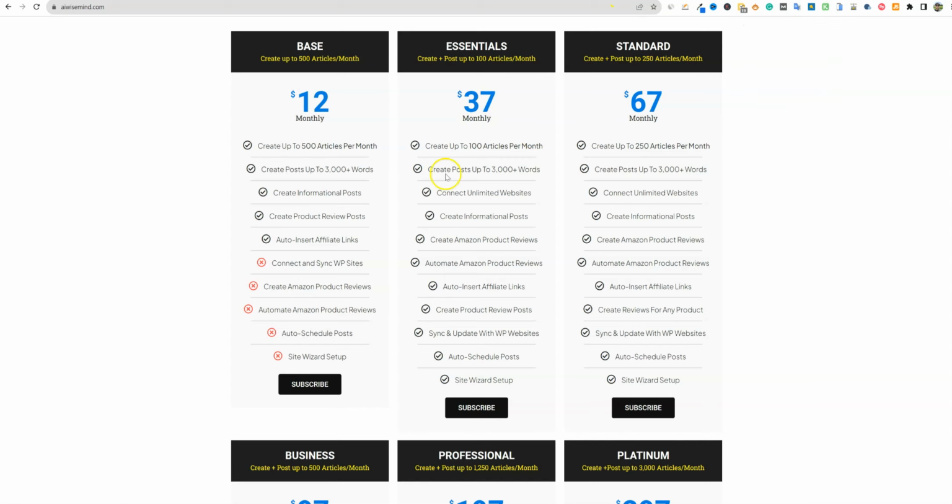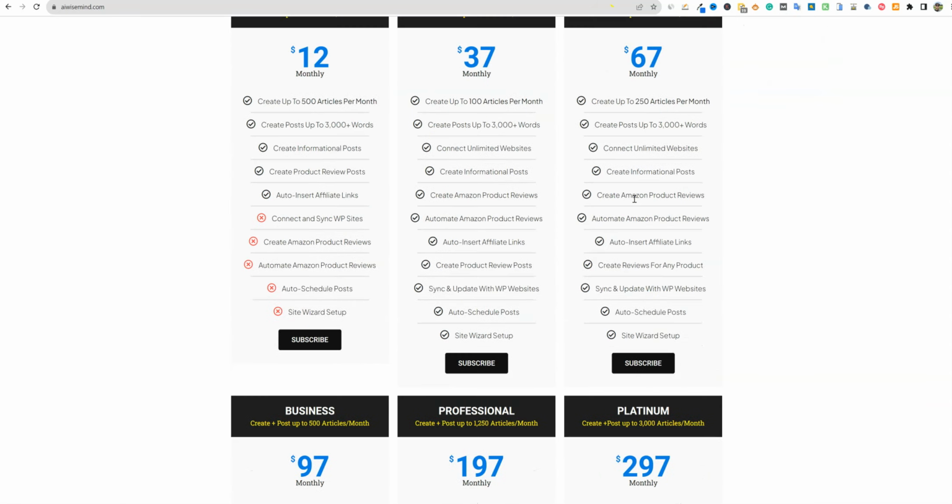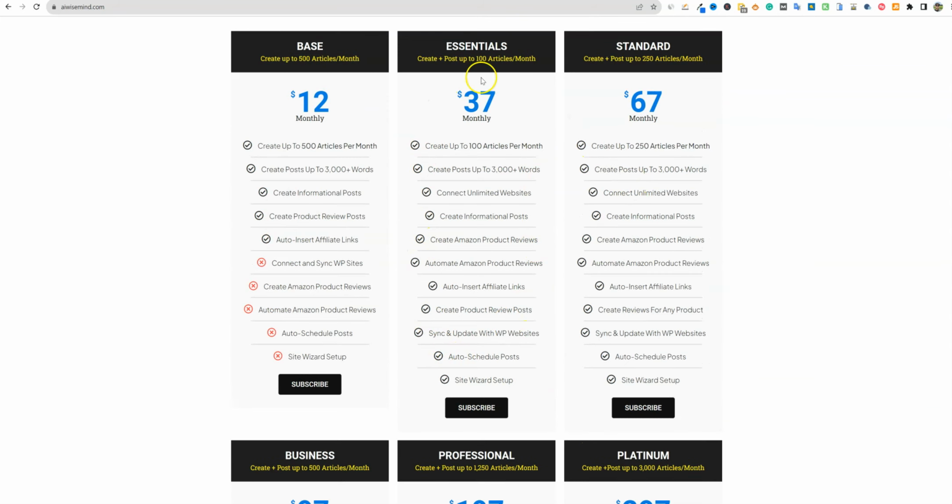And then also we've got AI WiseMind. You'll see the different pricing points. It looks like they have 6 pricing points. We're going to be looking at the $37 a month plan. Yes, that's $12 more than the $25 plan, but this one is more fair if you want to get all of the bells and whistles and everything. I definitely don't recommend the base plan with AI WiseMind.